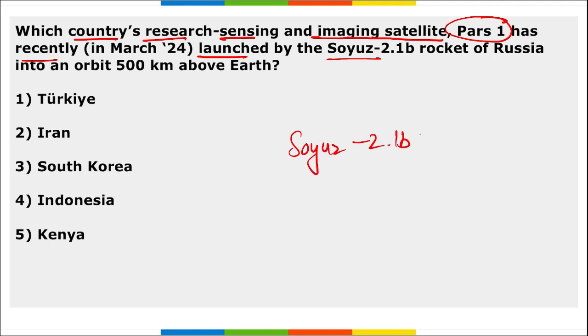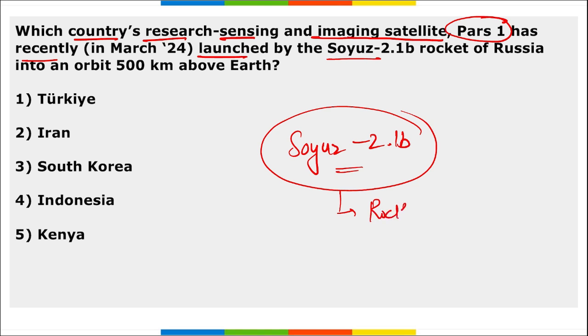Next. Which country's remote sensing and imaging satellite Pars-1 has recently been launched by Soyuz 2.1b? Now forget this question, just focus on this Soyuz 2.1b. I have told you multiple times, whenever this rocket comes, this rocket is of which country? It is of Russia. Soyuz 2.1b. Whenever Soyuz comes, consider it a rocket of Russia.